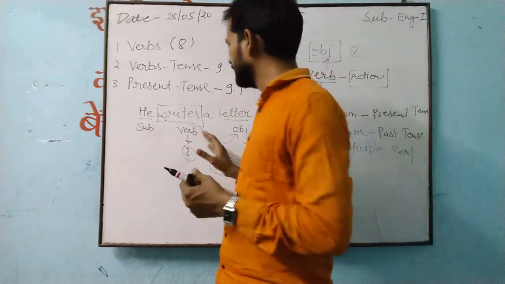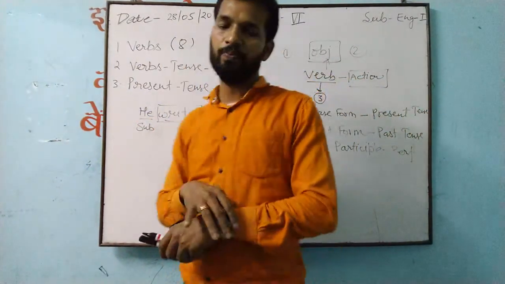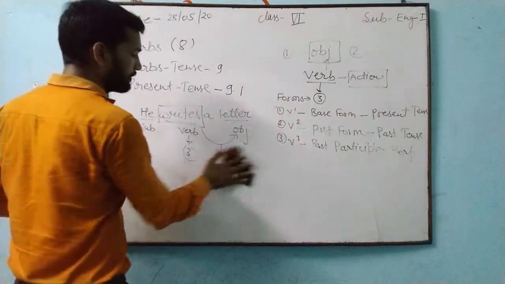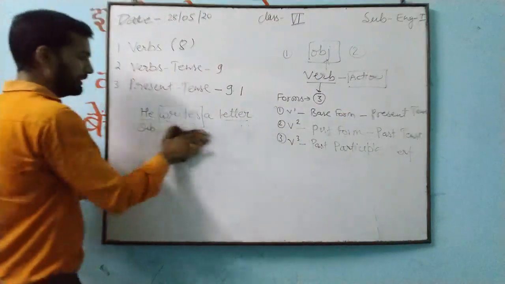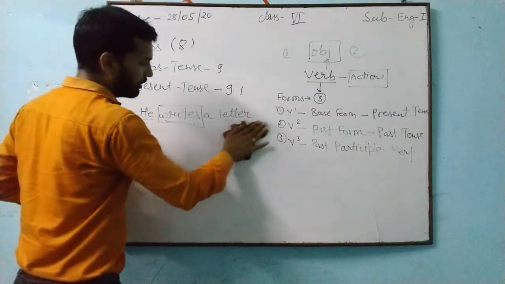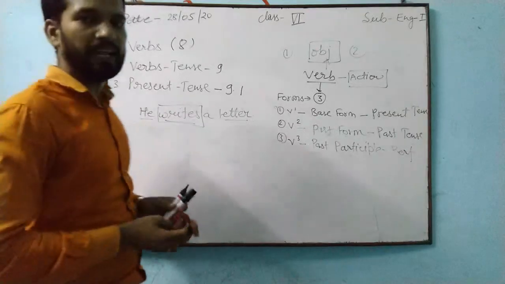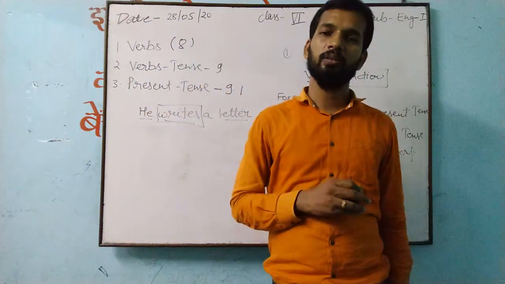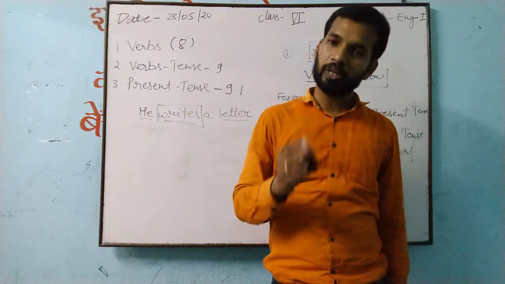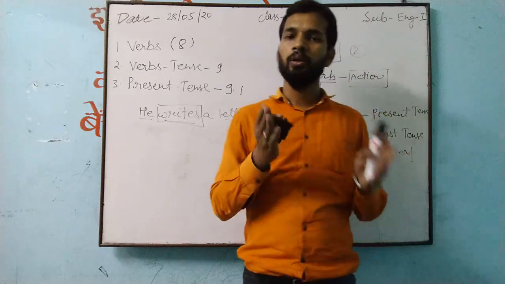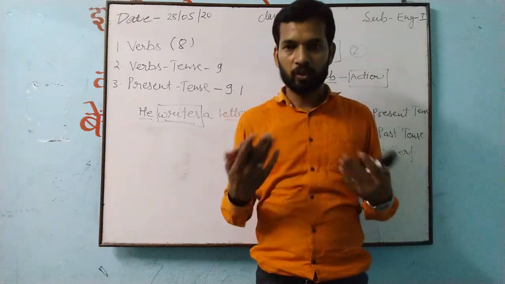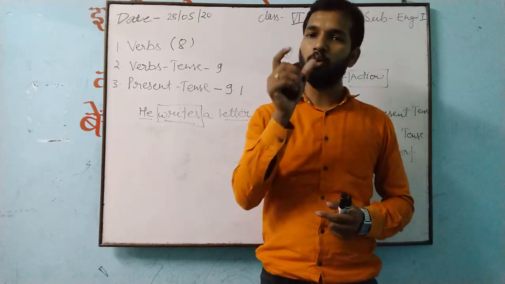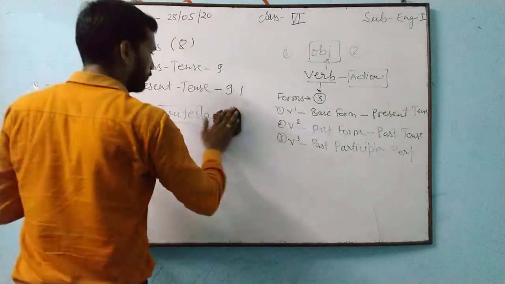After doing this one, this is given only in the verbs chapter. After this you will get one exercise in your book. From that exercise, you have to find out transitive or intransitive verbs. If you are getting any object, that verb will be transitive. If you are not getting any object, the verb will be intransitive. In that, one more important point is given, watch here.